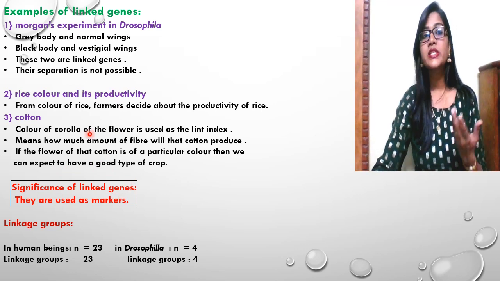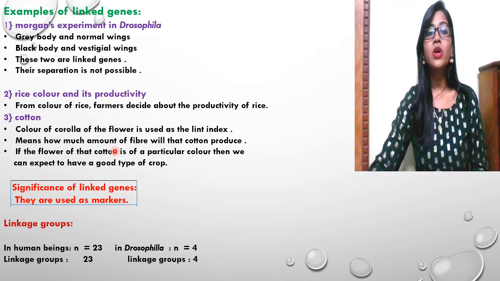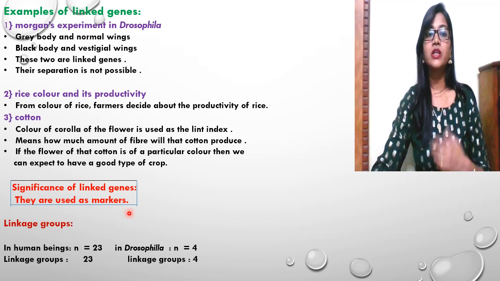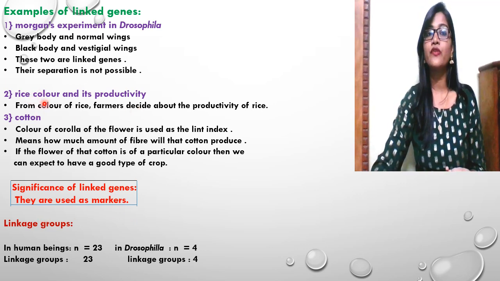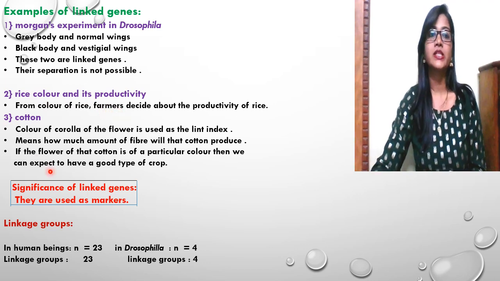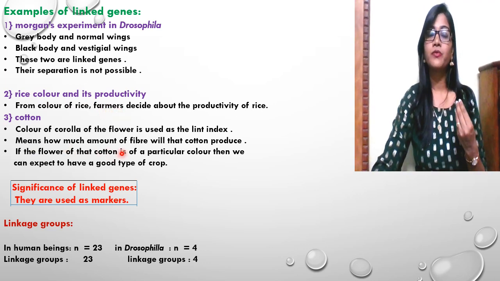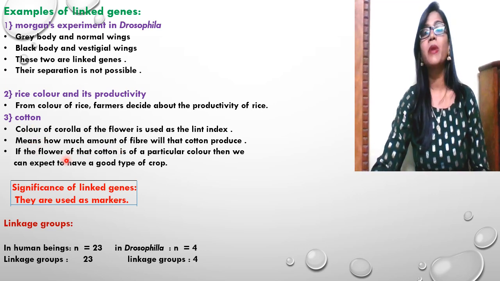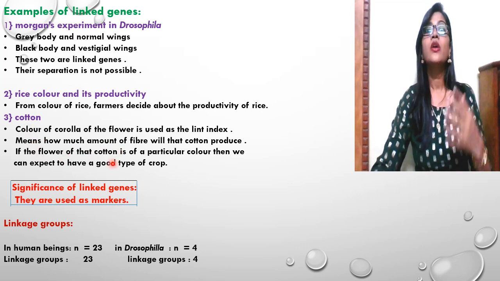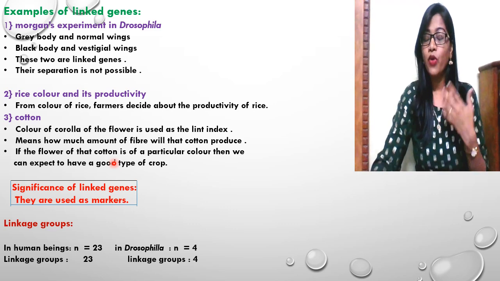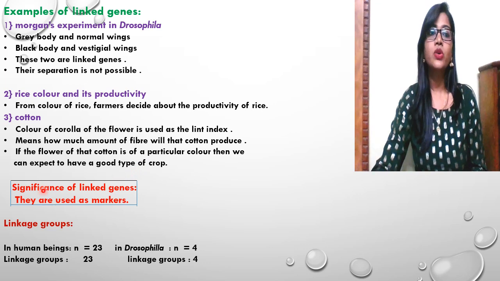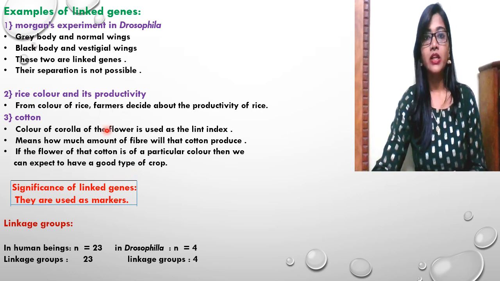Now what is the significance of linked genes? The significance of linked genes is that they are used as markers of productivity. For example, the color of rice determines the production of the rice. The color of the petal or corolla of the flower of the cotton determines in what amount we are going to get the productivity of the fiber. So that is how the genes are linked together.